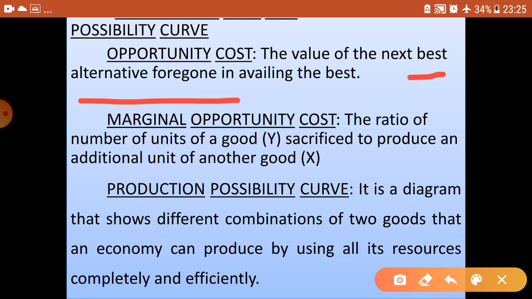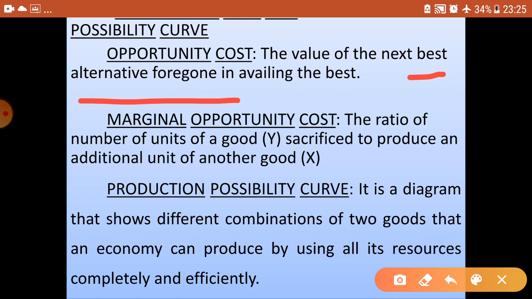So what type of job will he select? Mostly he will select the job which is giving more income, that is 10,000, by foregoing the next best, that is 8,000 and 6,000 per month. The job he is foregoing to avail this 10,000 rupees per month job, that is called an opportunity cost.